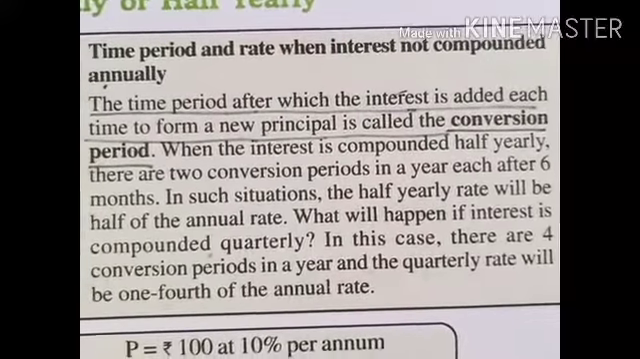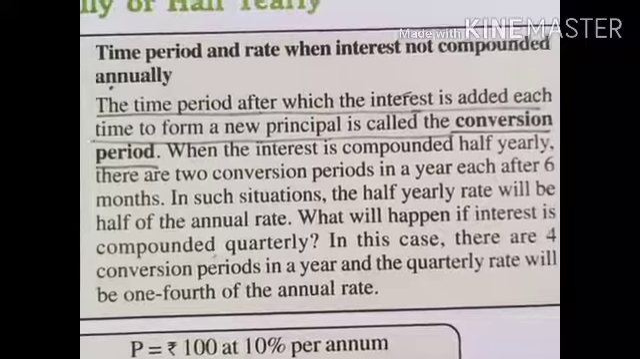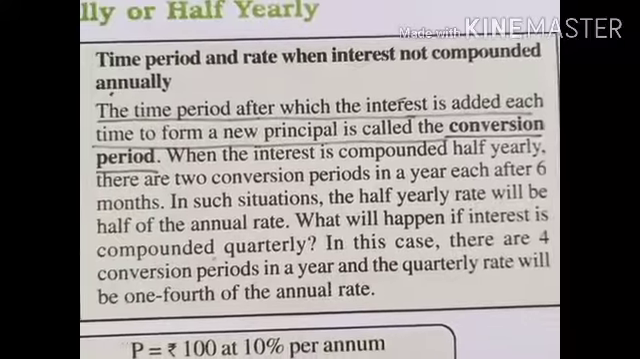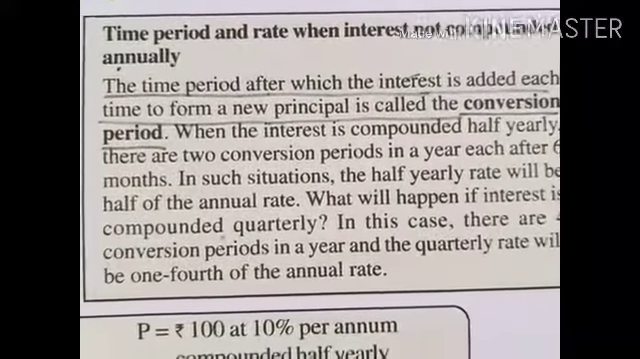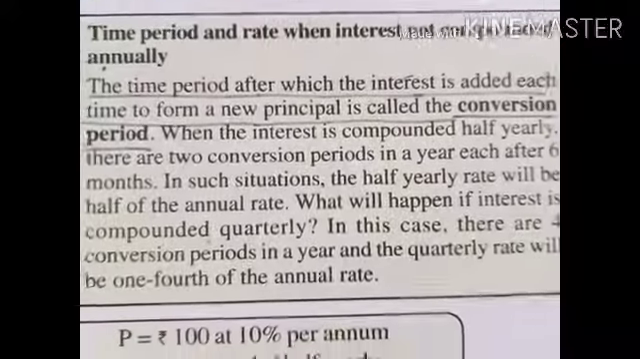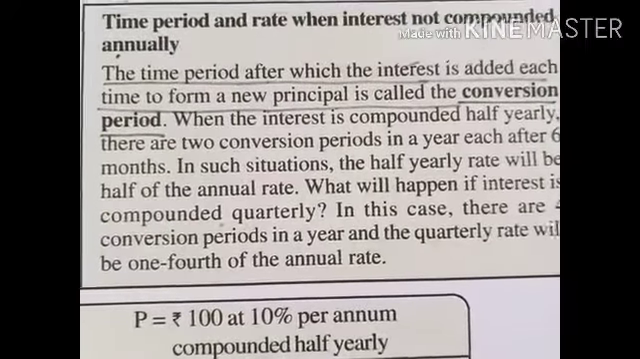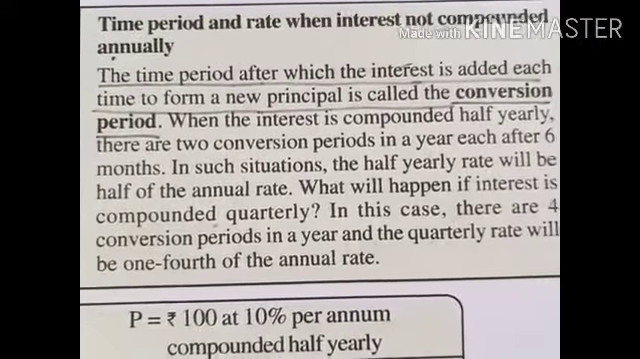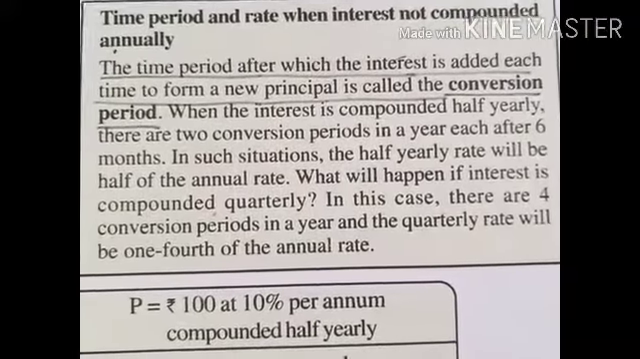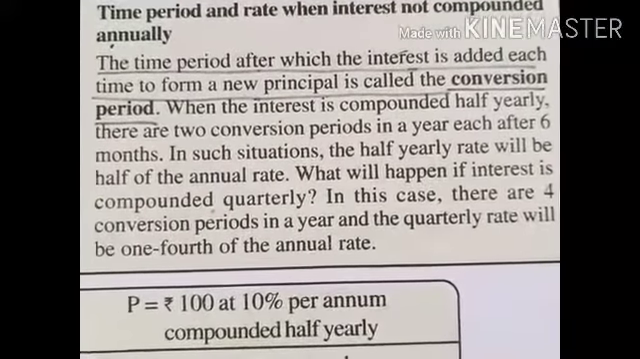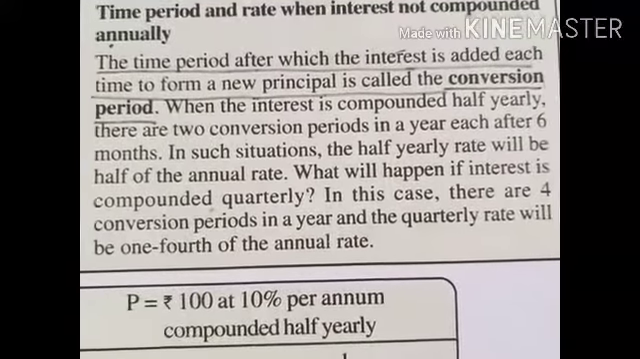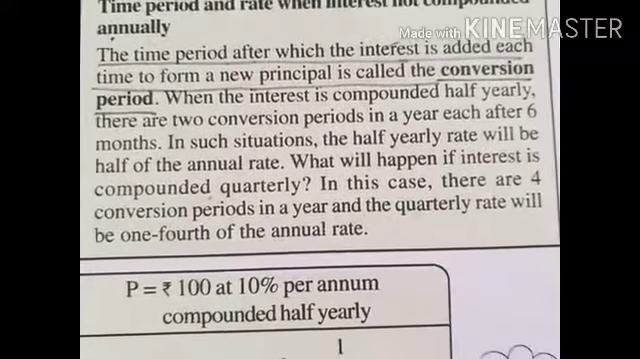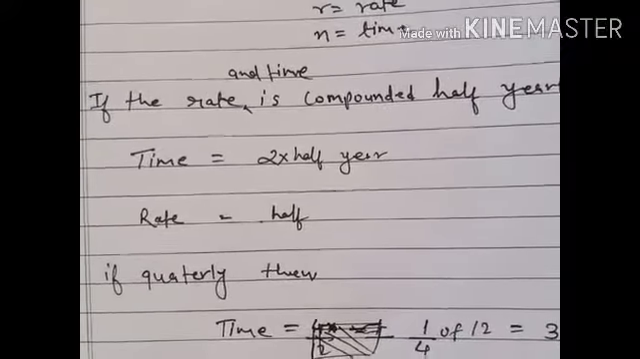What will happen if interest is compounded quarterly? In this case, there are 4 conversion periods in a year, and the quarterly rate will be 1/4 of the annual rate. 4 conversion periods means half of half, that is half of 6 months, which is equal to 3 months. So 3 months is the conversion period when interest is compounded quarterly. If the rate is 8%, then 1/4 into 8 is equal to 2.